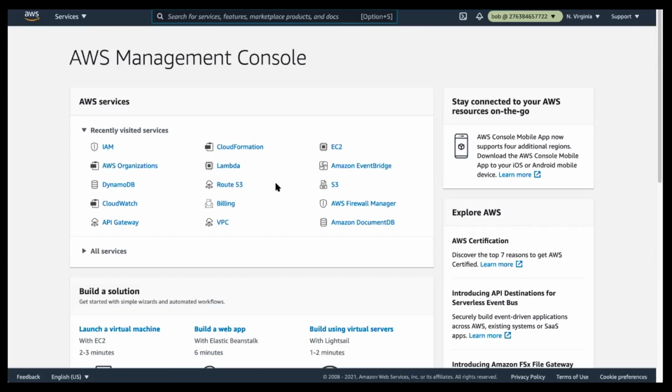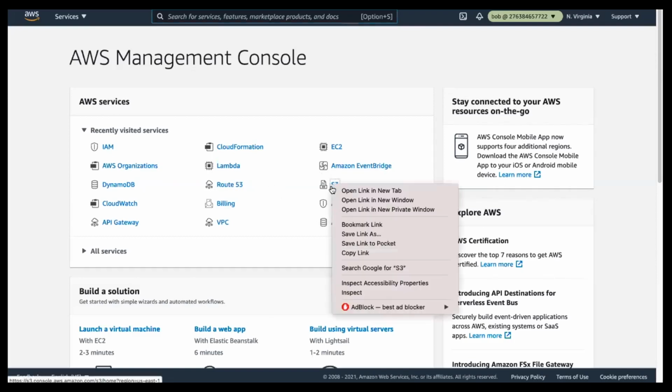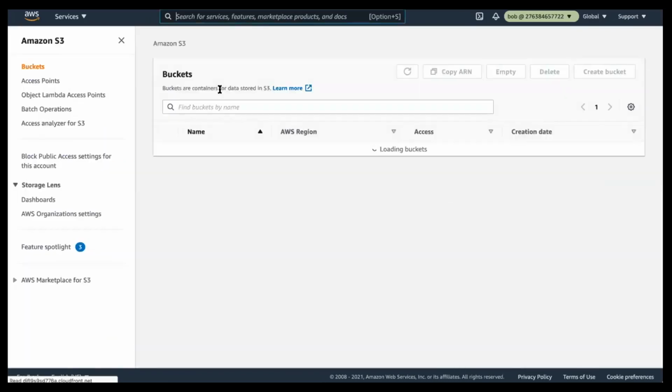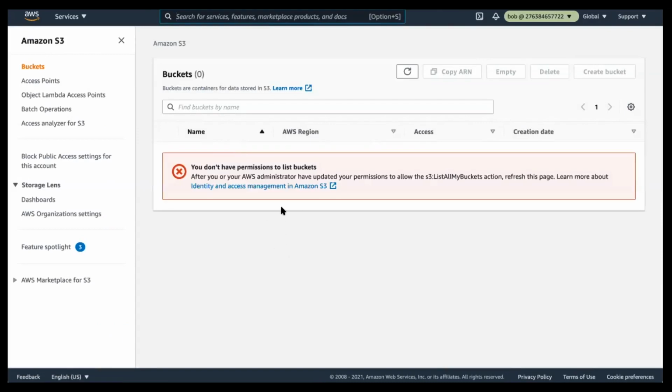So we noticed that we had provided Bob, or attached the administrator access policy to Bob, right? But if we take a look at the S3 service, technically, due to the policy, this should be accessible, right? But we'll notice that it will throw an error. So can anyone tell me why we are getting an error at this point? Because we had attached the administrator access policy to the user Bob, right?